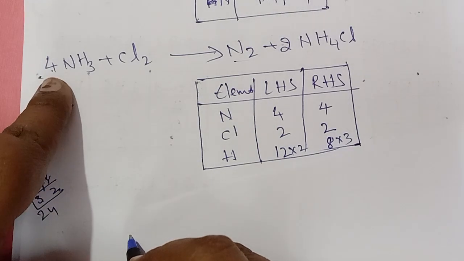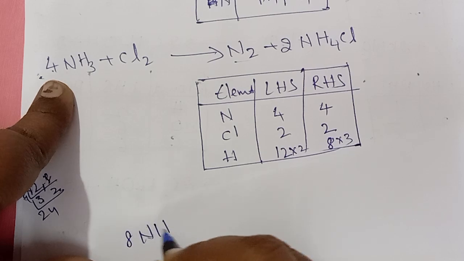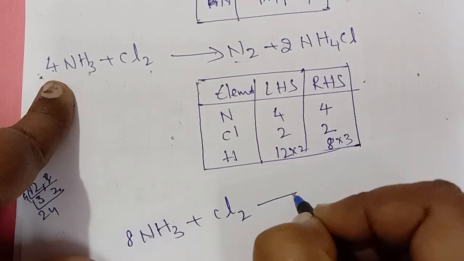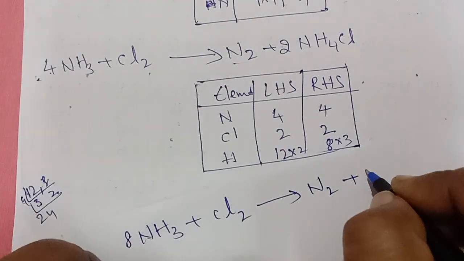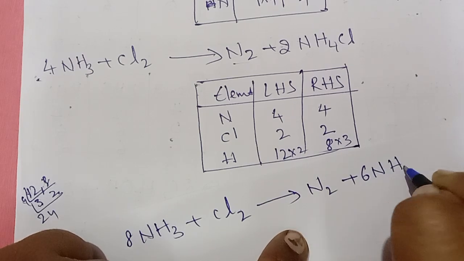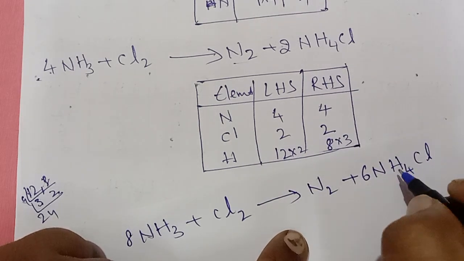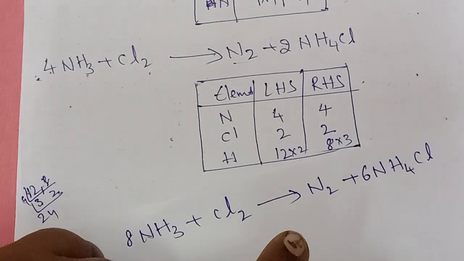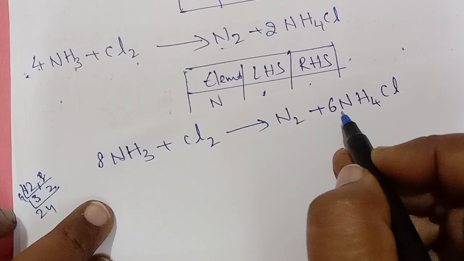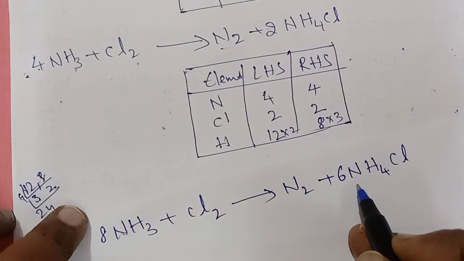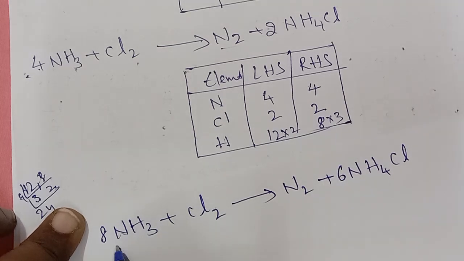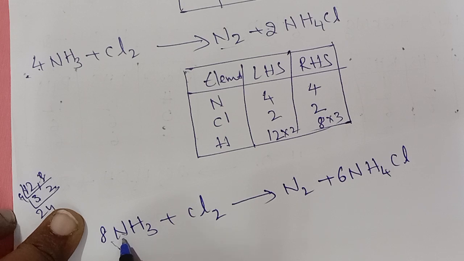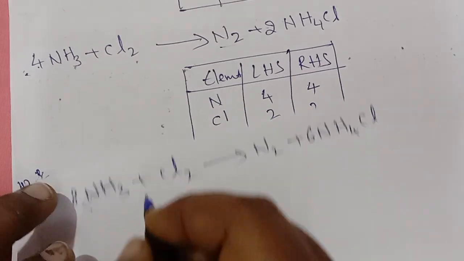Left side 2 means here 8. NH3 plus Cl2 gives N2 plus, right side 3 means 3 2s are 6, 6 NH4Cl. Everything is changed here. Hydrogen is changed, chlorine is changed, nitrogen changed. Right? So where we have to multiply hydrogens, 24, 24. Nitrogens 8. 6 plus 2, 8. Chlorines 2. Here 6. Okay.